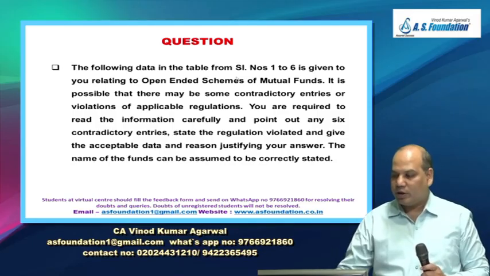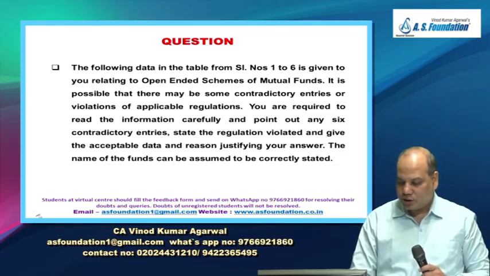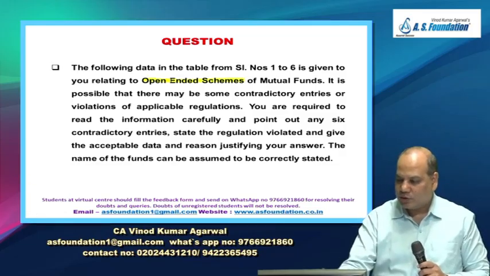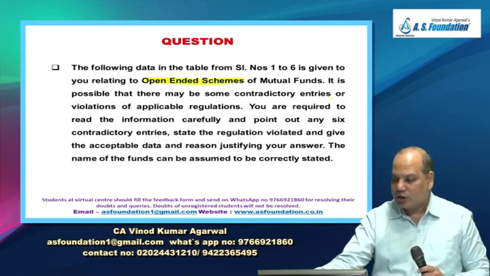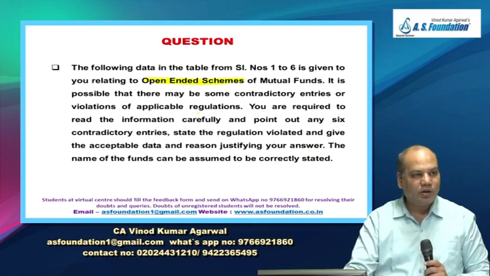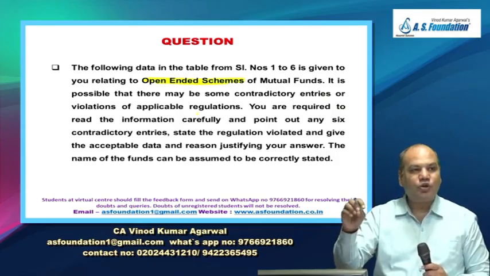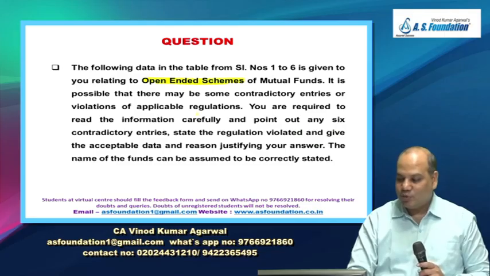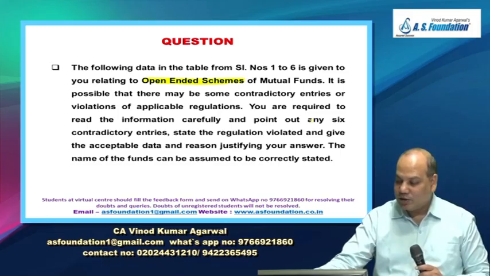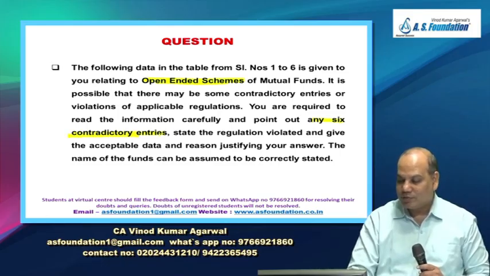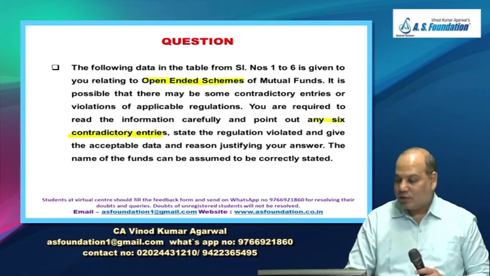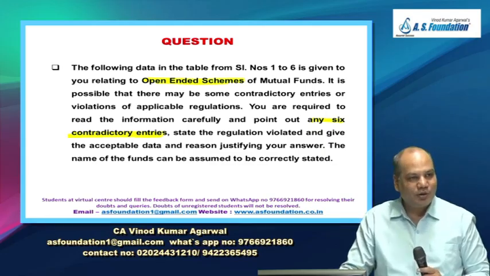So they have made it clear that these schemes are open-ended schemes. It is possible that there may be some contradictory entries or violations of applicable regulation. So they have given you a table below and there is some information which is wrong in that table. You are required to read the information carefully and point out any 6 contradictory entries. Now this really requires expertise in the mutual fund industry. Okay.